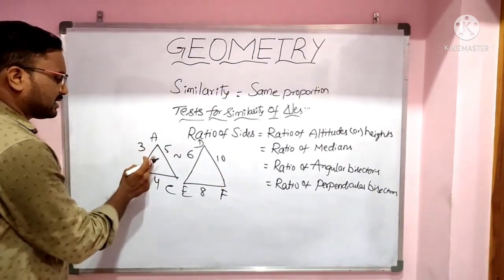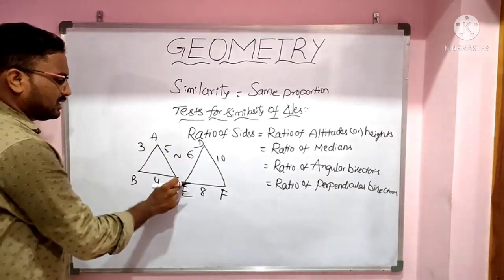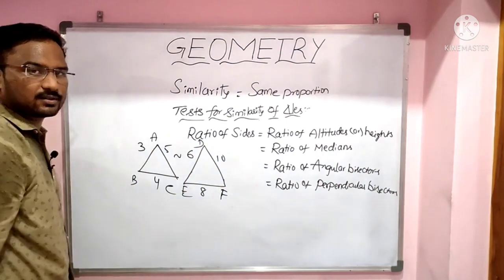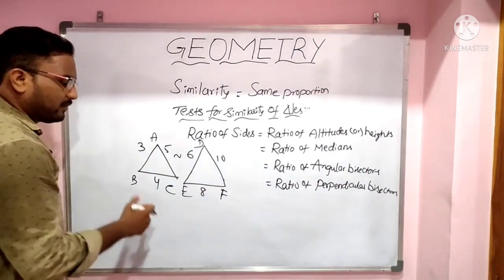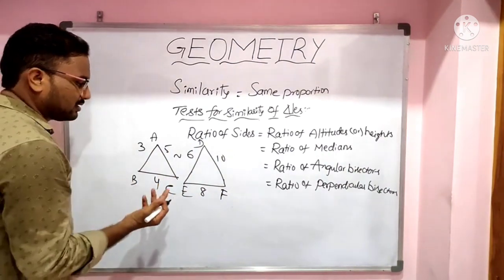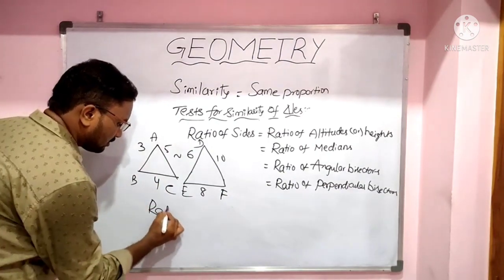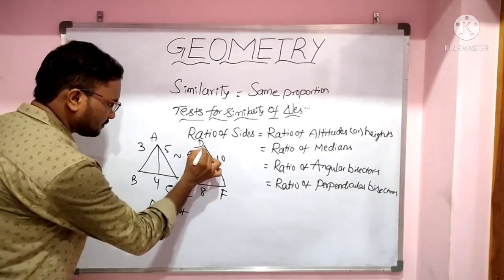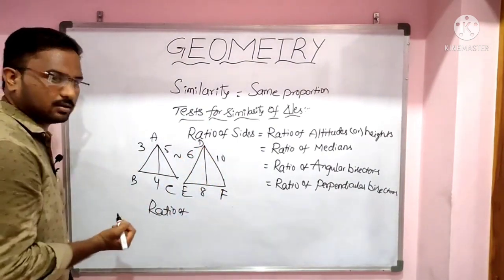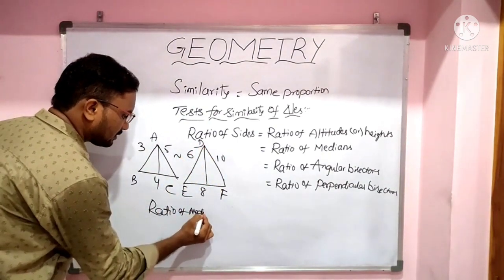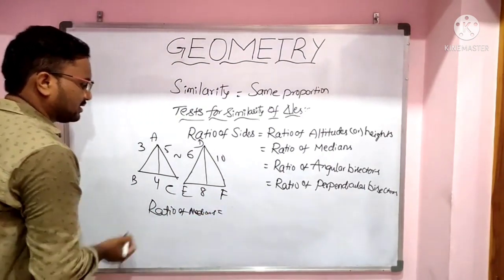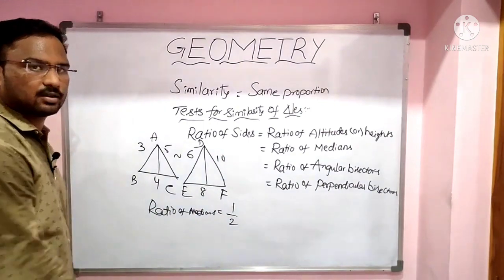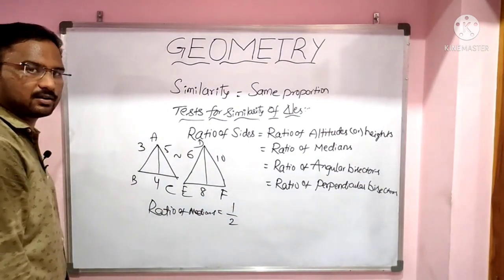So ratio of corresponding sides is AB by DE equal to BC by EF equal to AC by DF. If you want to find the ratio of medians, let us say these two are medians, then ratio of medians equals ratio of sides. Ratio of sides means 3 by 6, 1 by 2. So the ratio of medians is 1 by 2.